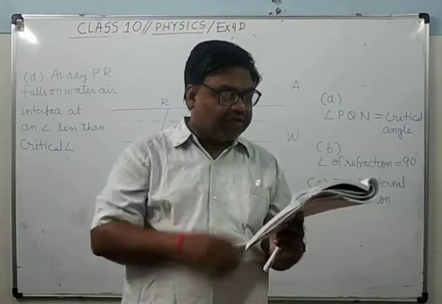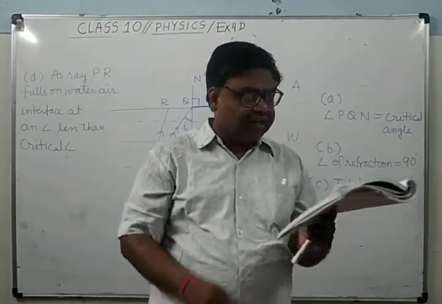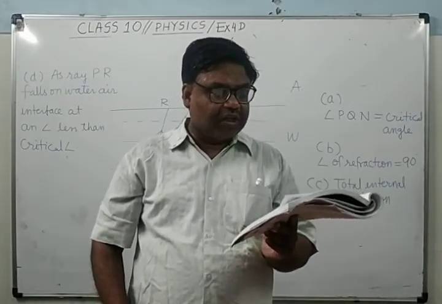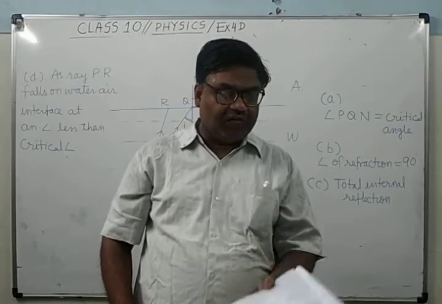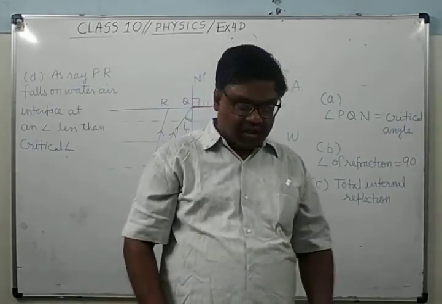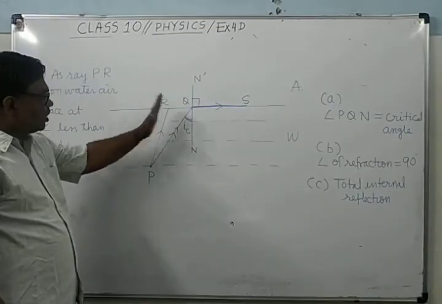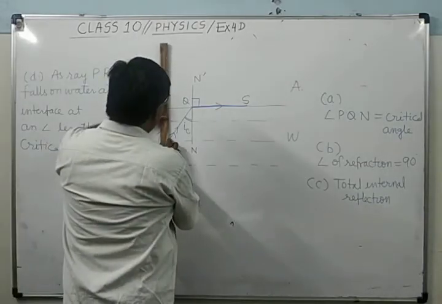Draw in the diagram the refracted ray for the incident ray PR, and hence show the position of the image of object P by the letter P dash when seen vertically from above. It's clear? First you have to draw the refracted ray.